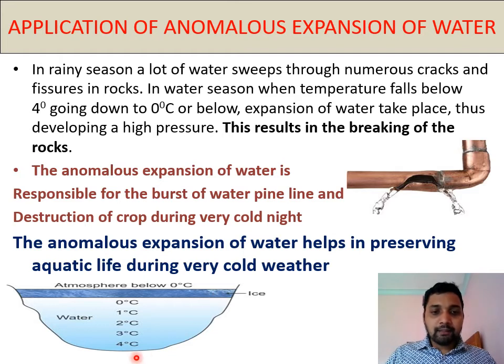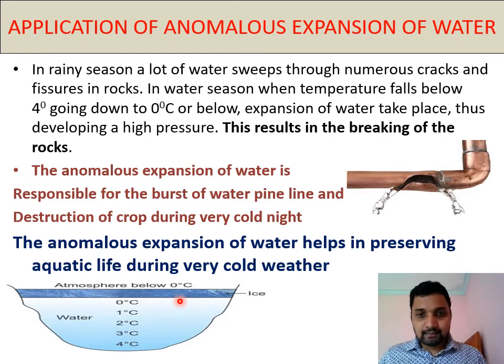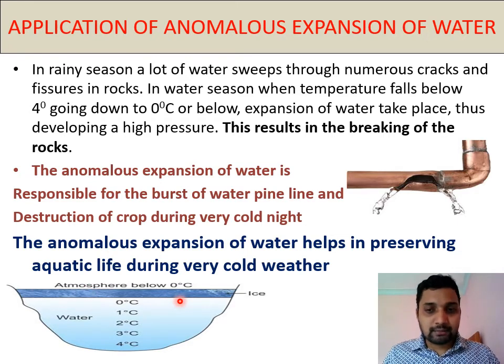Whatever heat comes from below is stopped by this ice. For that reason, aquatic plants and animals inside can easily survive at 4 degrees Celsius. But the upper part of that pond, that water body, has a layer of ice. This is the anomalous expansion.